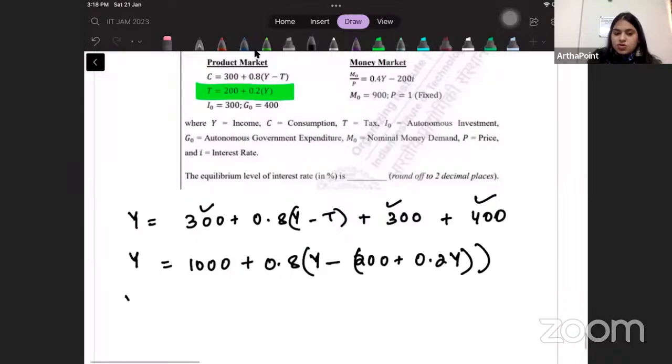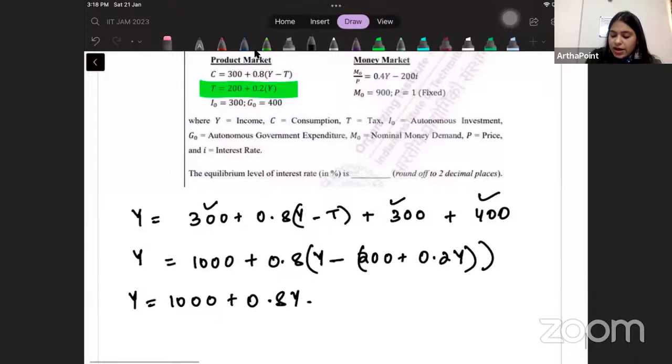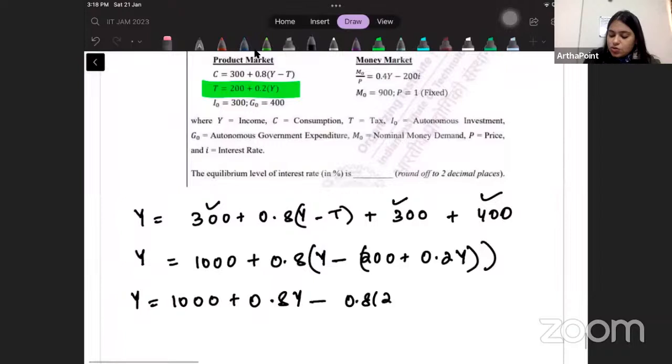So Y is equal to 1000 plus 0.8Y minus 0.8 into 200 plus 0.8 into 0.2 into Y. You could have solved here directly also.